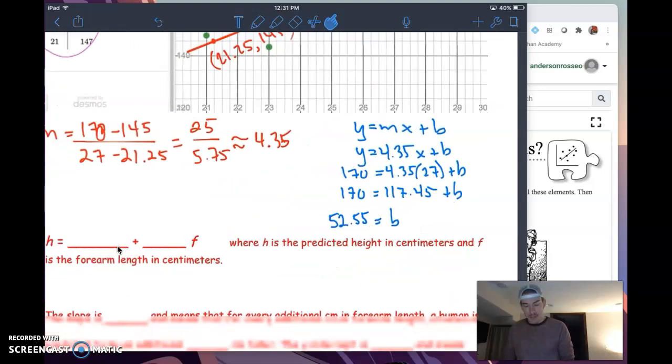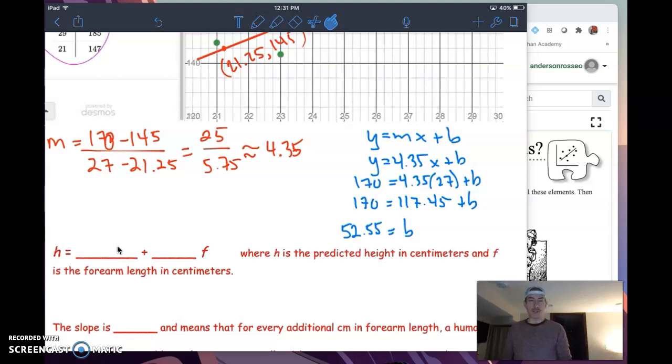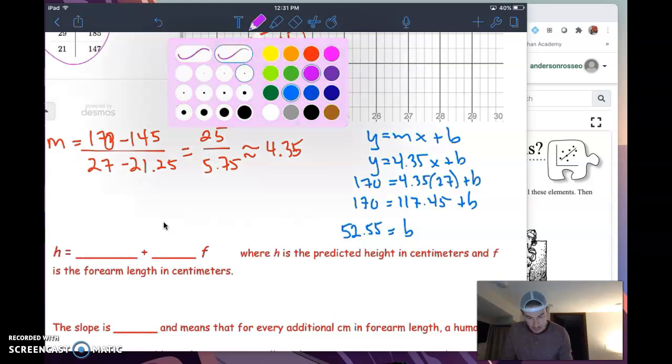Now, as I mentioned, we do want to be able to hand back a model to this anthropologist. I used x and y in my blue writing up there, but my anthropologist maybe wants this model to be specific to this situation. So down here I've got a scenario where I use H for height and F for the forearm length, and we can write this, and I'll make this stick out. Let's use purple. Why not?